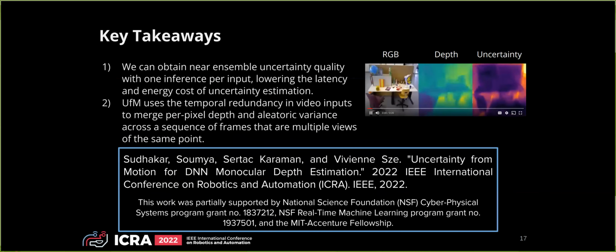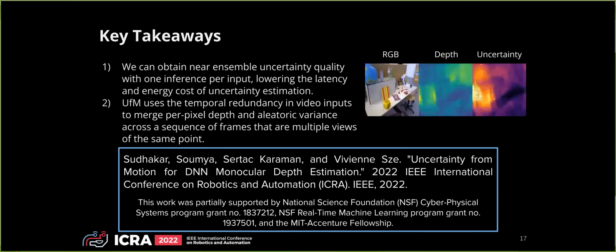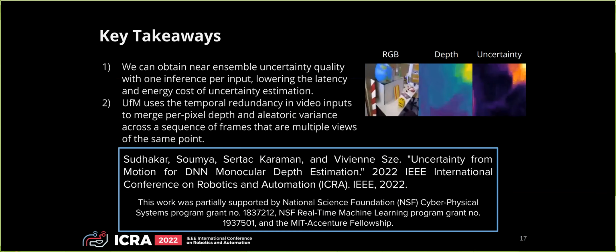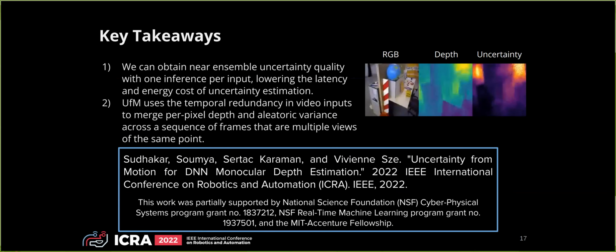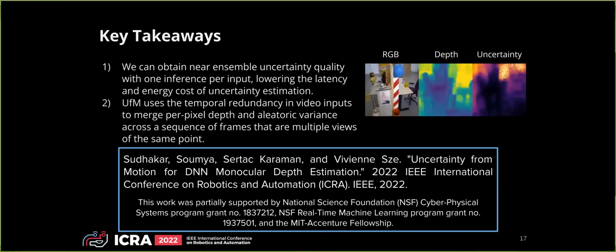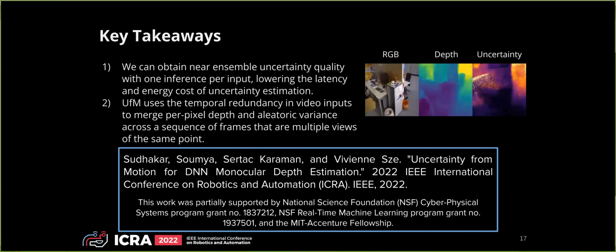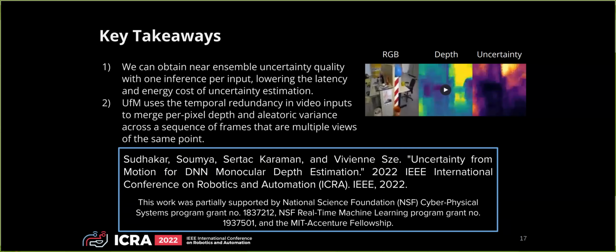The key takeaways of this work are, number one, we can obtain high-quality uncertainty estimates while still only running one inference per input through a new algorithm called uncertainty from motion. And number two, UFM is really able to get this efficiency boost because there is so much temporal redundancy in video inputs, allowing us to merge the uncertainty estimates temporally.